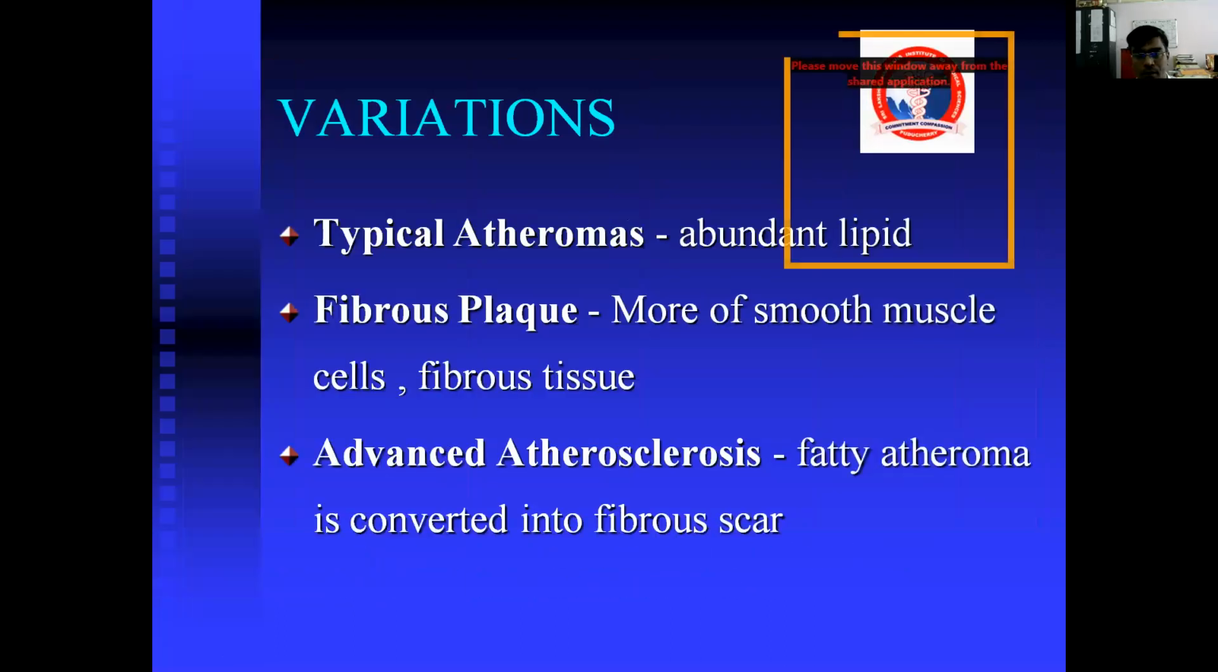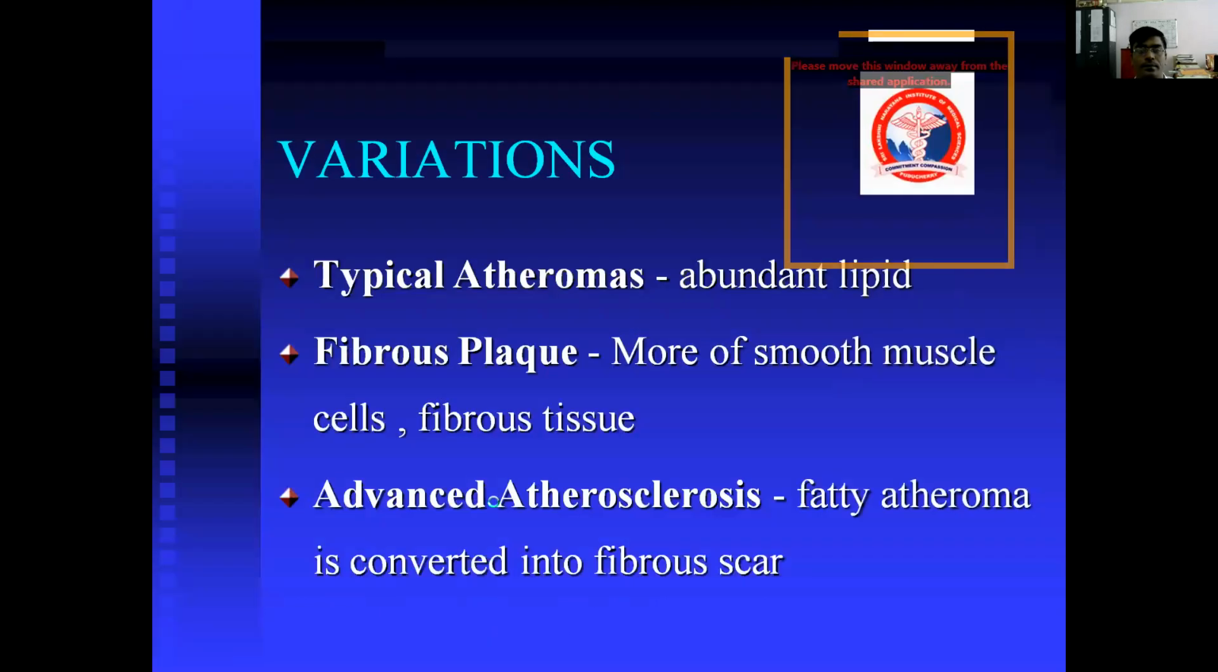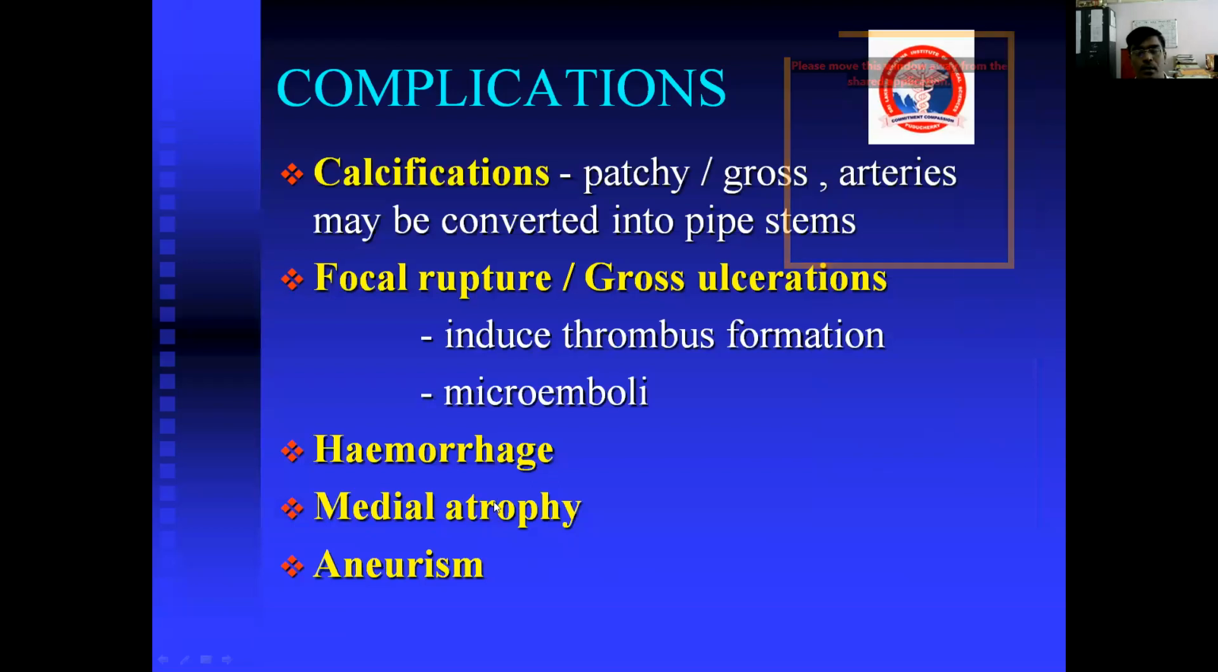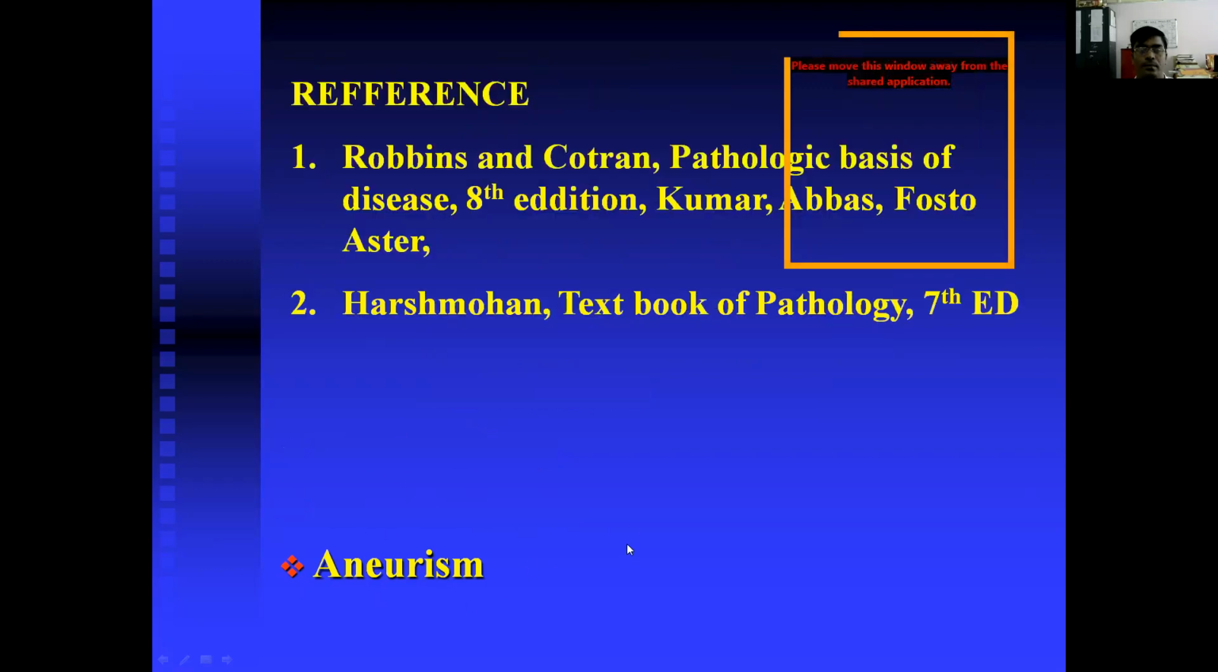So what are the variations of atheromas? Typical atheromas contain abundant lipid, whereas fibrous plaques contain more smooth muscle cells and fibrous tissue. Advanced atherosclerosis contains fatty atheroma, which is converted into a fibrous scar. What are the complications? Complications of atherosclerosis are calcifications, where arteries may be converted into pipe stems, focal rupture, and gross ulceration, which induces thrombus formation and microemboli, and causes hemorrhage, medial atrophy, and aneurysm.